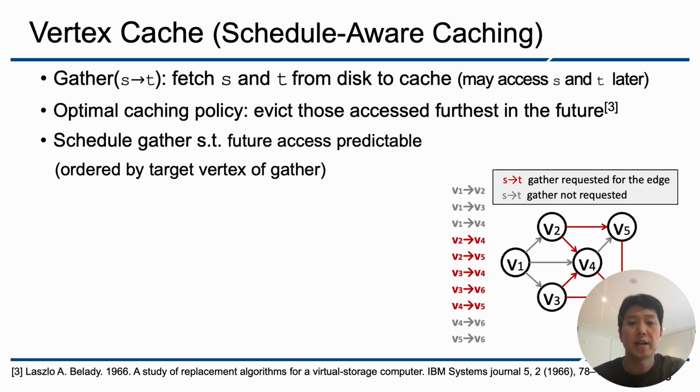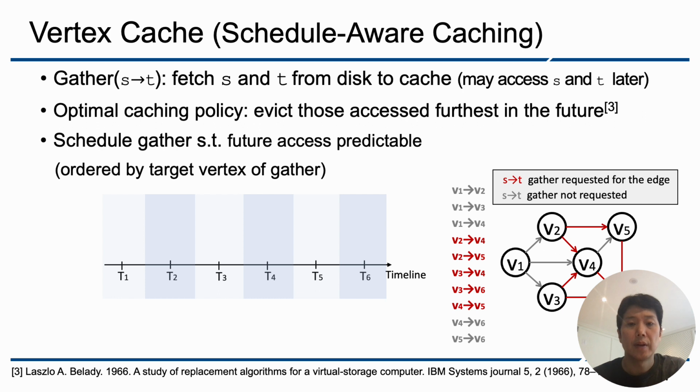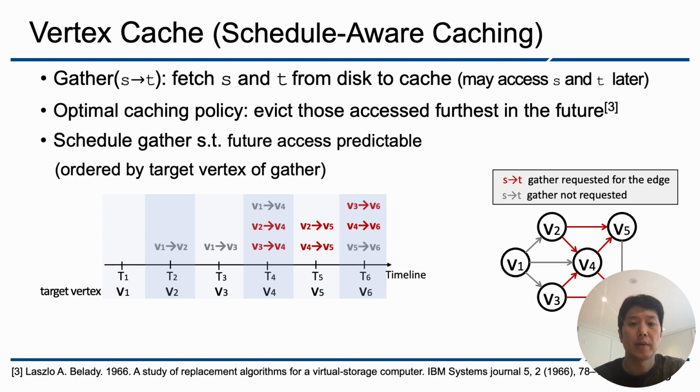In this graph, let's say gather operations are requested for the red edges. In this timeline for gather operations, where Ti corresponds to target vertex Vi, we order the edges by the target vertex and execute the gather operations in this order.